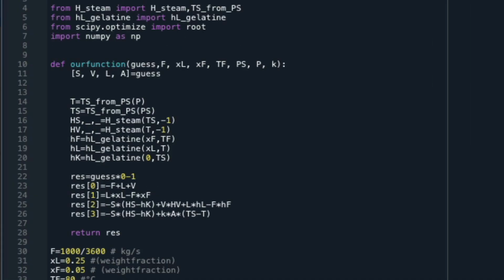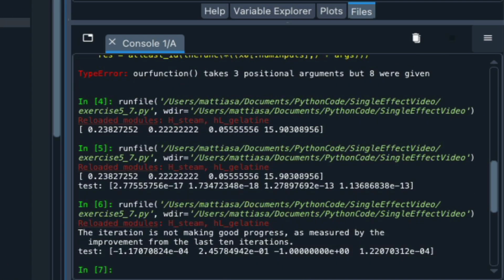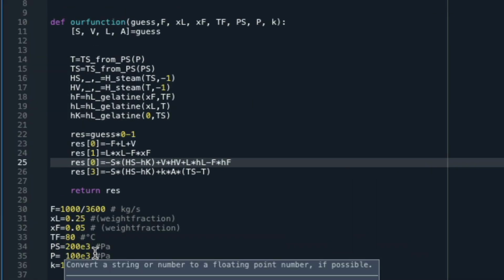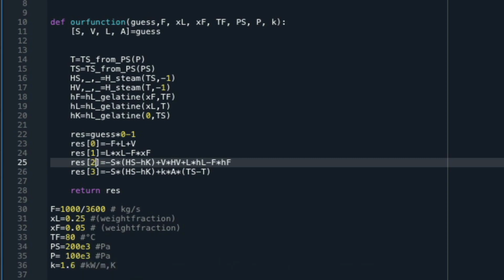Let's try to break our code by making a deliberate mistake in the calculation of residuals. Let's replace res2 with res0. We now get the message that the iteration is not making good progress, and we see from our test printout that one value of the residuals is -1. After attempts to break our code, don't forget to change back, or even better, save a copy of your code before you try to break it.